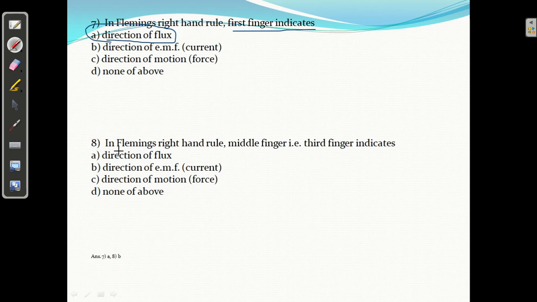Question number 8. In Fleming's right hand rule, again, first finger, second finger, thumb are perpendicular to each other. The middle finger indicates what? Direction of EMF induced. Direction of flux is wrong. Direction of EMF induced, that is the correct answer, B. Clear? So the answer of 8 is B.